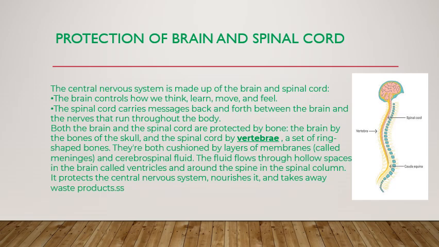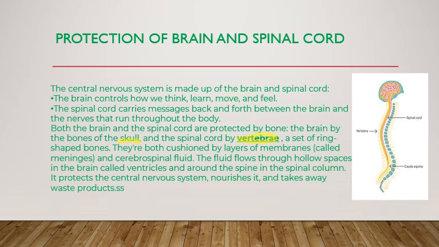So both the brain and spinal cord are protected by bone. The brain is protected by the skull. Okay, it's very important, try to understand. The brain is protected by the skull, and the spinal cord is protected by the vertebral column. We have a long spinal cord, so I hope you got where exactly the spinal cord is located. It is protected by the vertebral column, that is a set of ring-shaped bones.